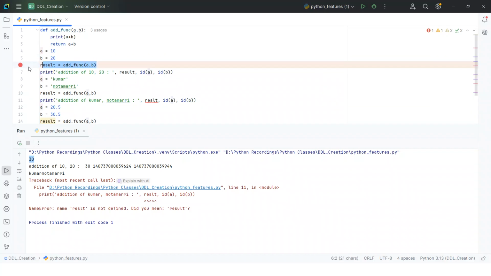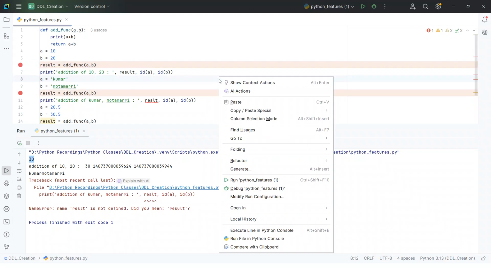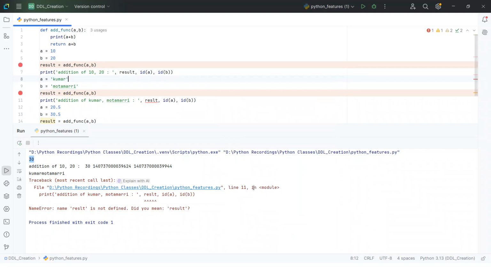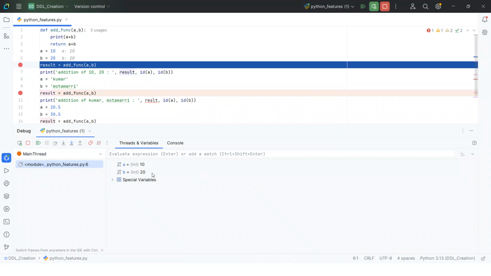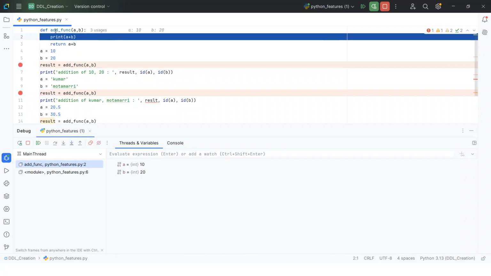For example, here I will show you a debug mode. So see, here I'm initializing the values, a is equal to 10 and b is equal to 20. If I go step into, it goes to my add function.